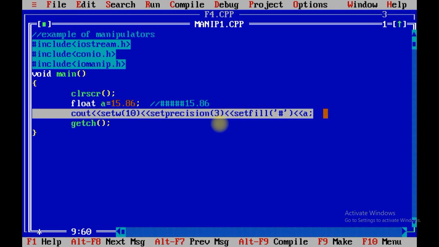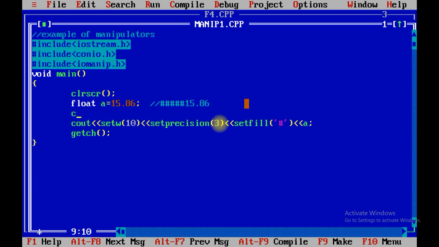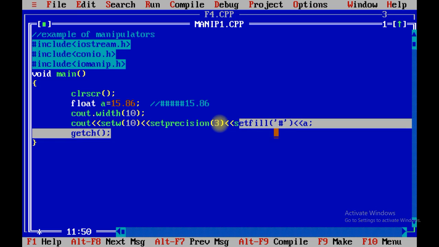Now see the difference between manipulators and normal functions. A normal function you can use this way: cout dot width of 10. Manipulators can be used with the double less than operator, and you can use the functions setw, setprecision and setfill.